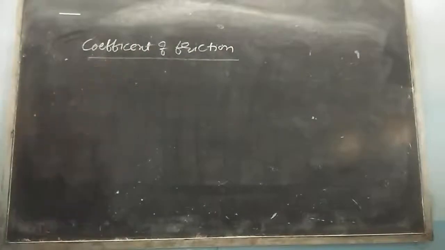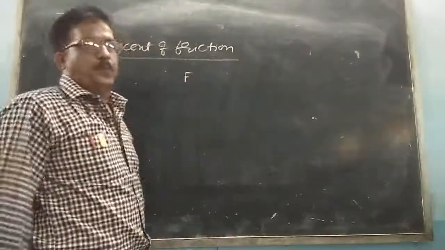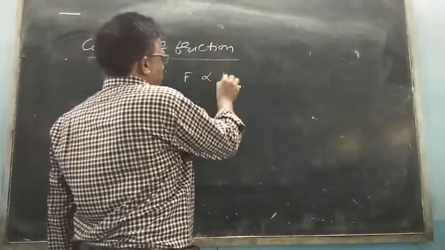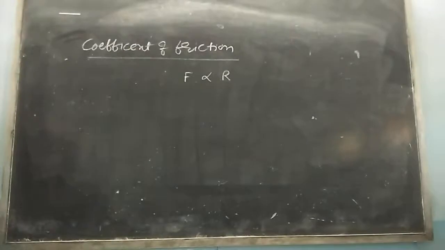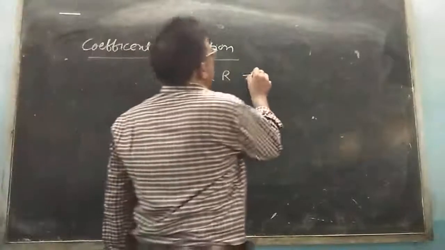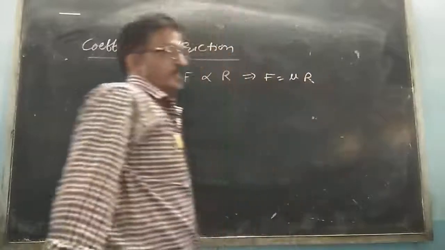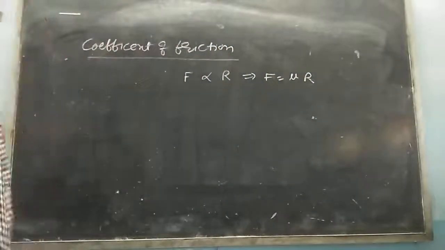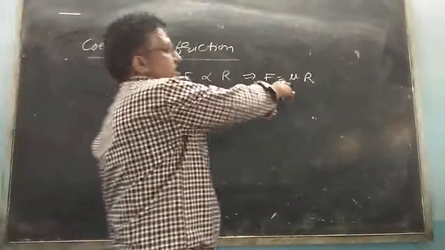According to the first law of limiting friction, I know very well that the force F is proportional to the normal reaction R. So F is proportional to R. Taking the constant of proportionality, F is equal to mu R, where mu is a constant of proportionality.